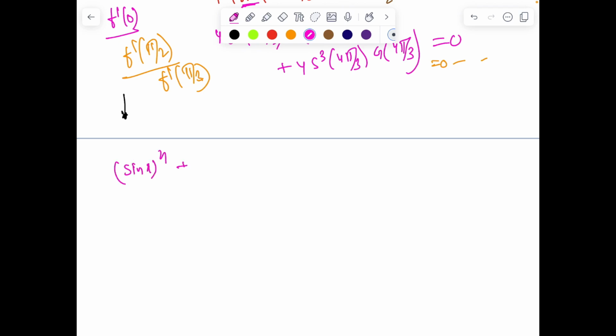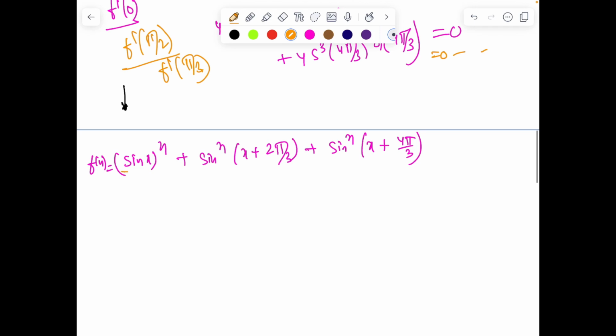तो फिर से हम लिख रहे हैं यहाँ पे, चूंकि sin x to the power n था प्लस sin n x प्लस let's say 2 pi by 3 and we have sin n x plus 4 pi by 3. So this is your f of x. तो अब मैं क्या करूँ, जो ये फर्स्ट वाला थर्ड में कन्वर्ट हो जाए, because I want to generate let's say suppose sin x to the power n plus 1.